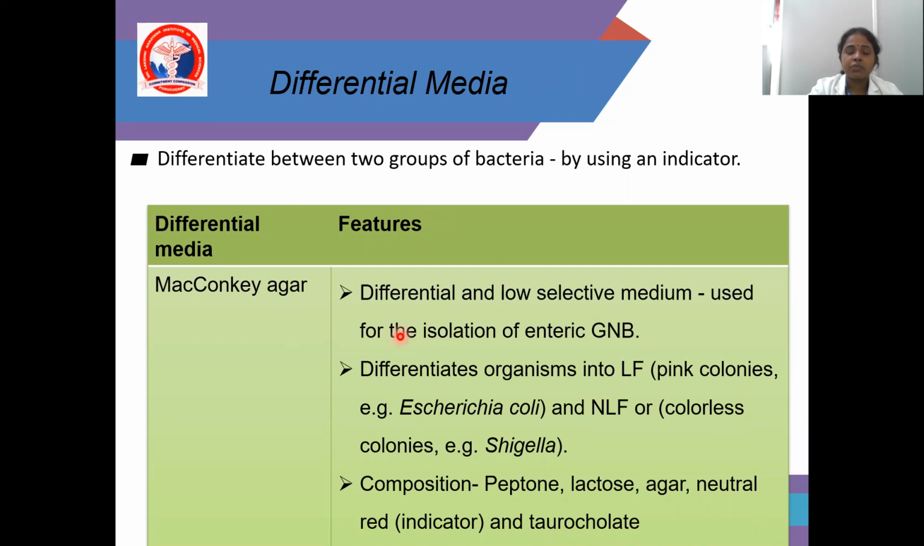Once again, I am repeating: in differential media, we are differentiating between two groups of bacteria by using an indicator. The indicator is neutral red here. An example of differential medium is MacConkey agar. It is a differential and low selective media used for the isolation of enteric gram-negative bacilli. It differentiates the organisms into lactose fermenter and non-lactose fermenter. Lactose fermenter shows pink colonies, example Escherichia coli, and non-lactose fermenter shows colorless colonies, example Shigella.